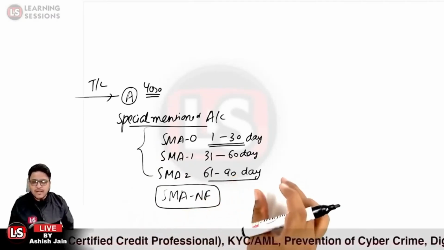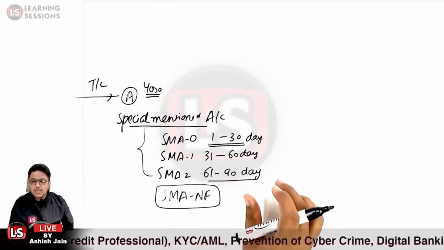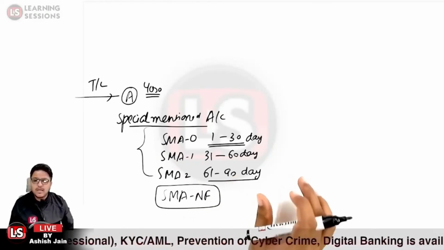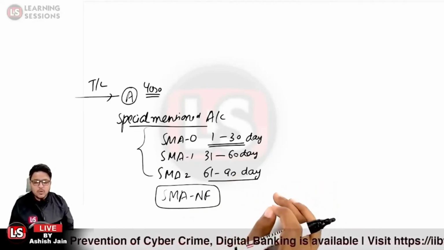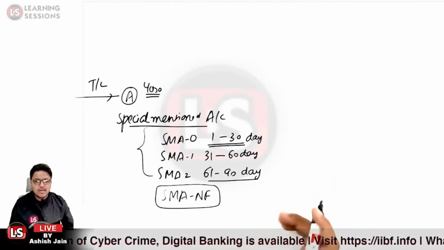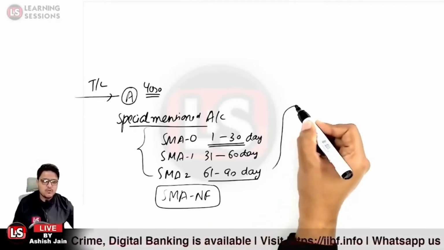And after the period of 90 days, the loan account shall be transferred to the NPA category. And further, let me tell you, whensoever the loan account is transferred to the NPA category, it will be first of all transferred to what category?